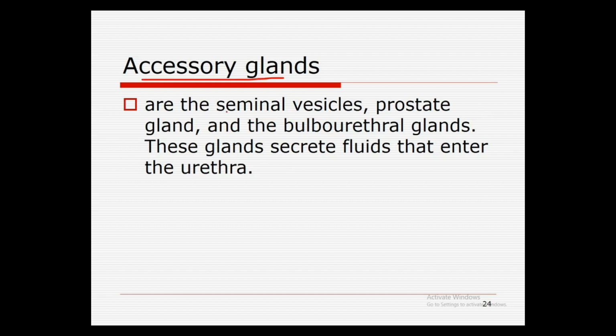Next are the accessory glands. They include the seminal vesicles, the prostate gland, and the bulbourethral glands. These glands secrete the fluids that enter the urethra, so they nourish the sperm and provide hormones to the secretions.